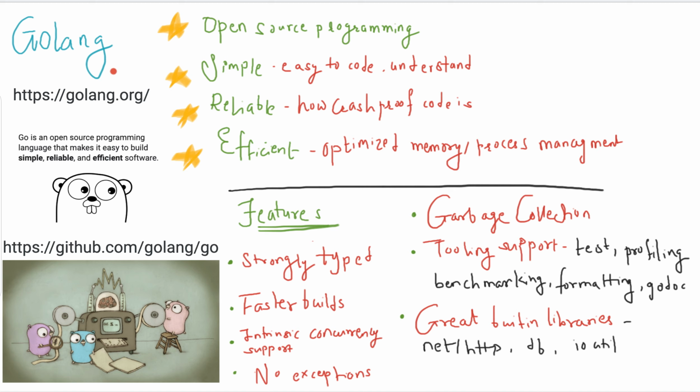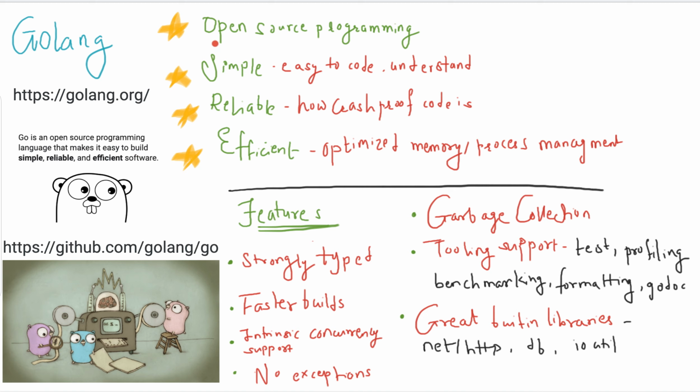Today we'll see more about Golang and its features. What is Golang? If you go to golang.org, you will see this definition of Go. It says Go is an open source programming language that makes it easy to build simple, reliable, and efficient software. Yes, but what does that exactly mean? So let's pick all the keywords and understand this.